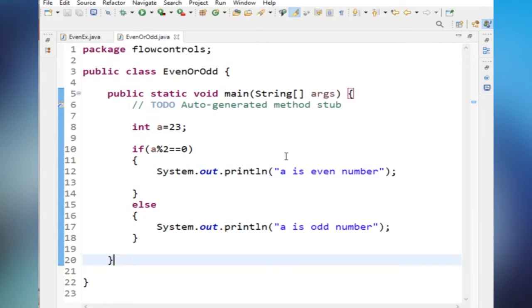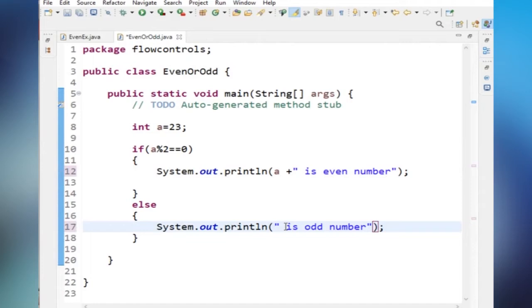Now instead of printing A is even number and A is odd number, I want to print the number directly, like 23 is odd number, 20 is even number. Like that I want to print. So what we have to do is keep A outside the quotes.